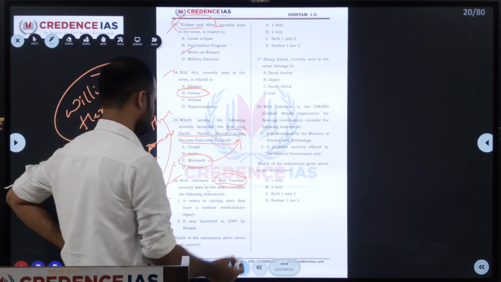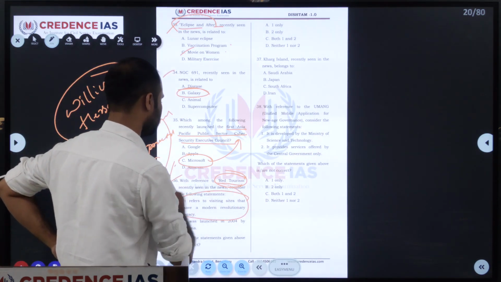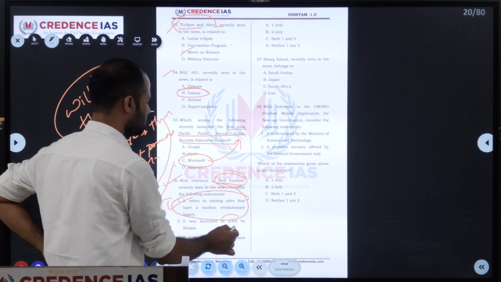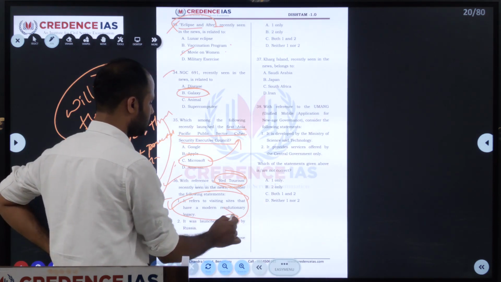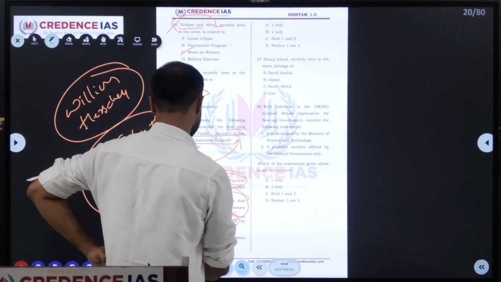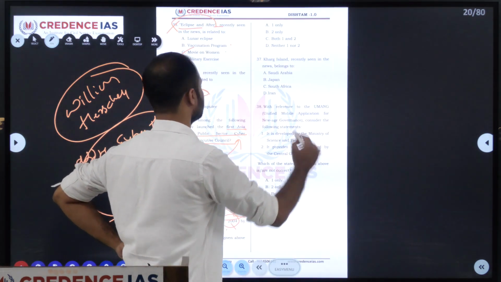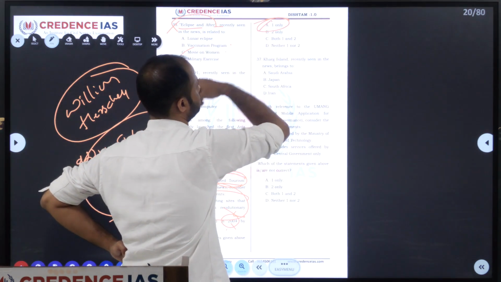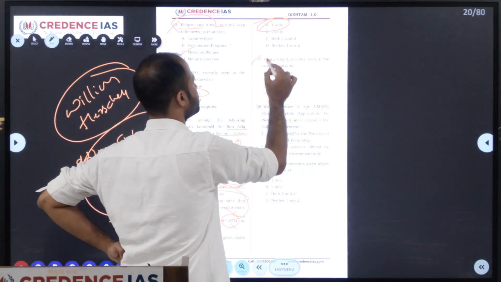So with this, we know that it refers to the modern revolutionary legacy, right? It was launched in 2004, which is right, but not by Russia, it's by China. They asked us to identify the correct one, so only one is correct. So A is the correct one. Next, we'll move on to 37.